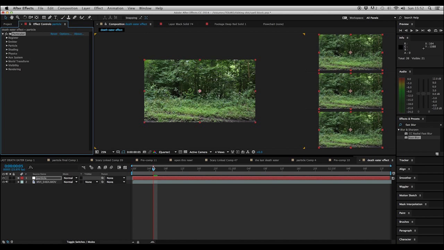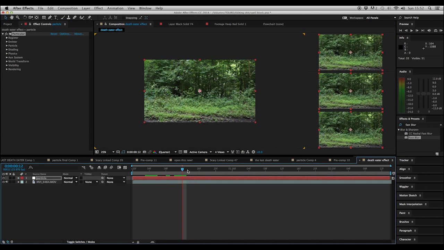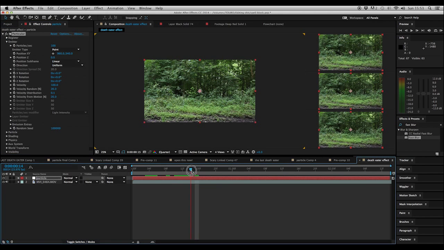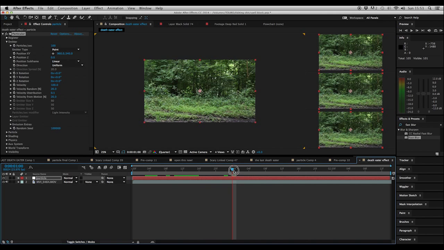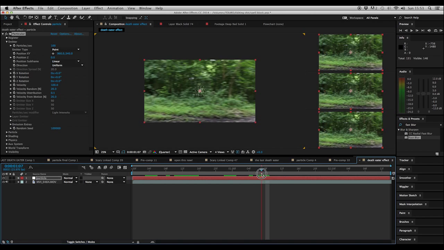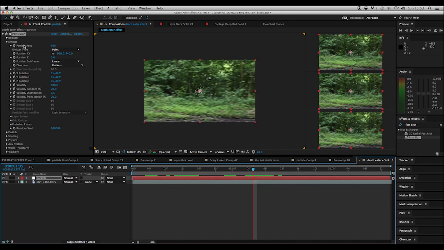You can't see anything very clearly now, but what we're gonna do first is to keyframe the X and Y position, which is under emitter. So this is pretty much where the Death Eater is gonna come from, and then where it's going to leave. So I'm going to get to the bit where my camera starts to move, about there.